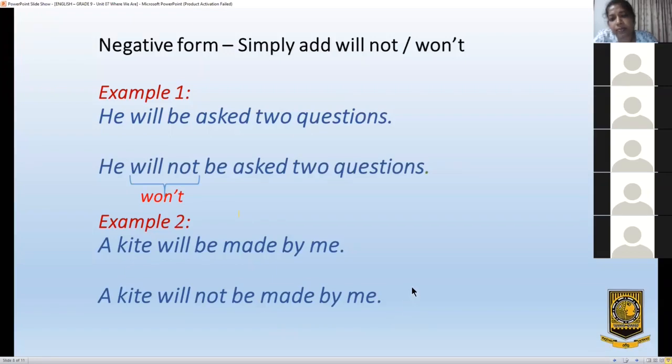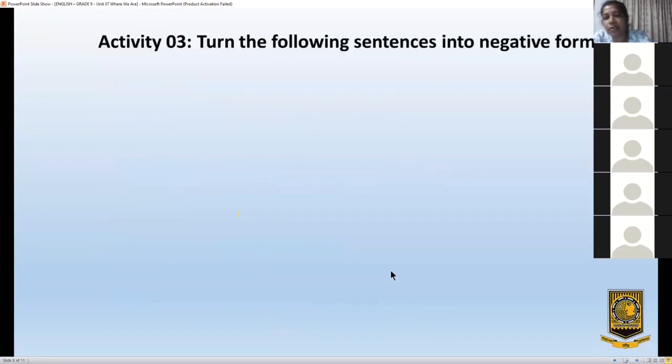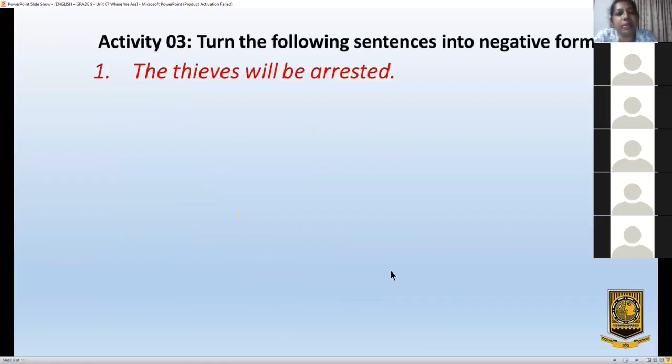Right. We'll do some activity, simple activity. Turn the following sentences into negative form. My first sentence: the thieves will be arrested.